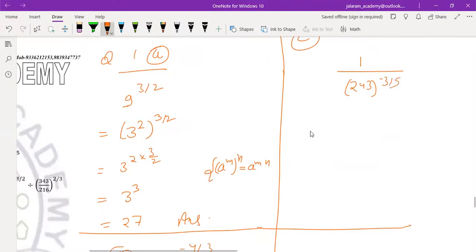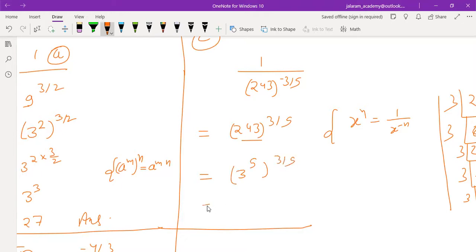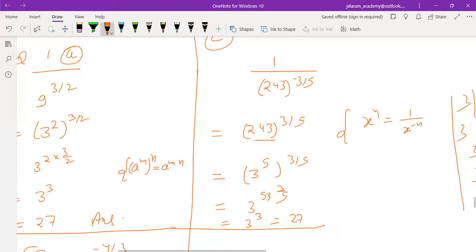So first of all, use the property that x to the power minus n equals 1 upon x to the power n, so the power changes to positive. Then we already have calculated 243 is 3 to the power 5, whole to the power 3 by 5. So it becomes 3 to the power... powers will be multiplied, 5 and 5 cancel out, 3 cube, and 3 cube is 27.